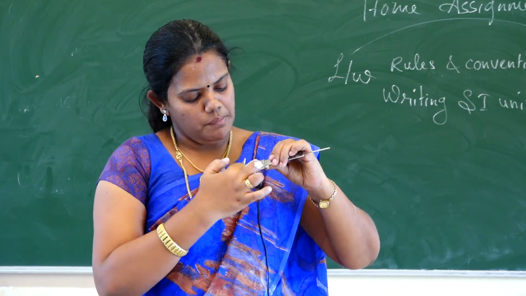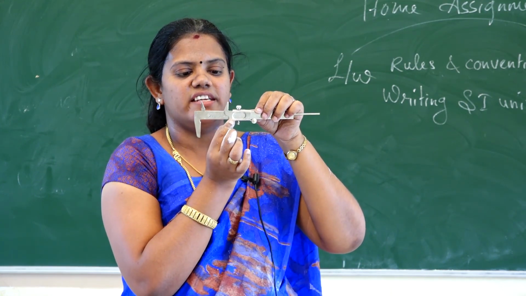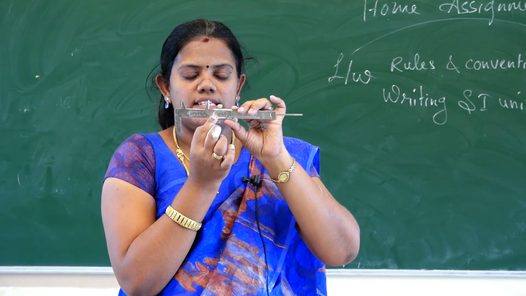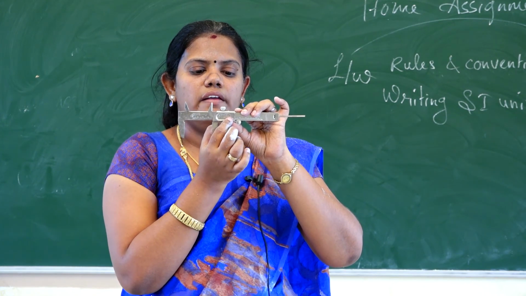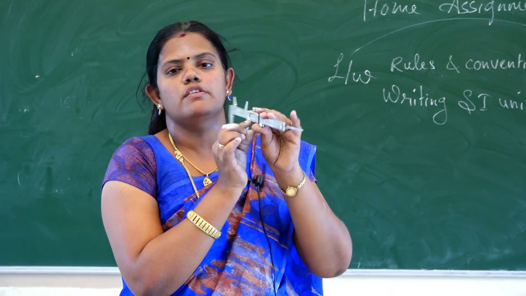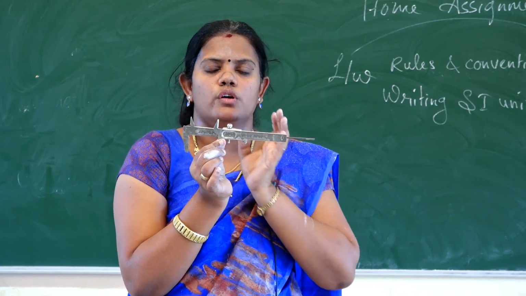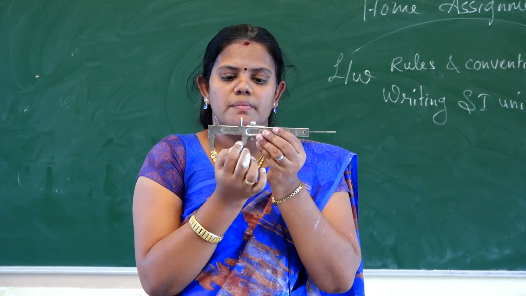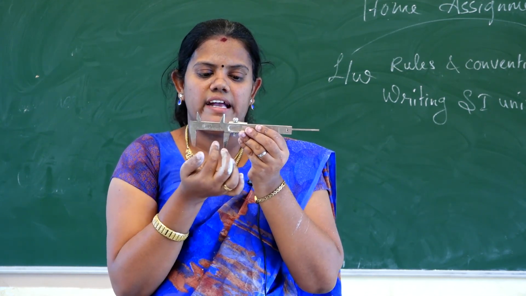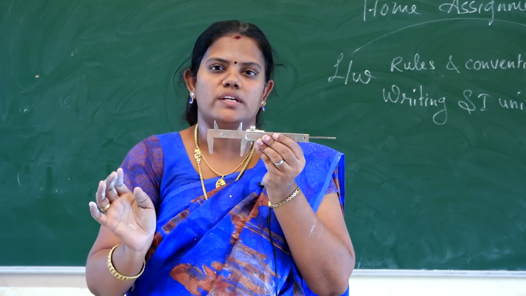Then the main scale has some value, nearly 5, that is the main scale division, and the Vernier scale coincidence should be noted down. So the main scale reading is 5 centimeter, and then the division is nearly 4. That is the Vernier scale coincidence. Then you have to calculate the total reading. First the main scale reading is noted, and you note what error is in the Vernier caliper, then you note down the Vernier scale coincidence also, and then you calculate the total reading. Thank you, students.